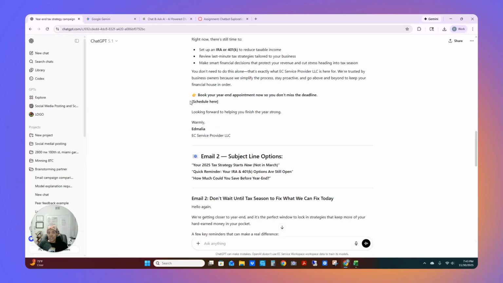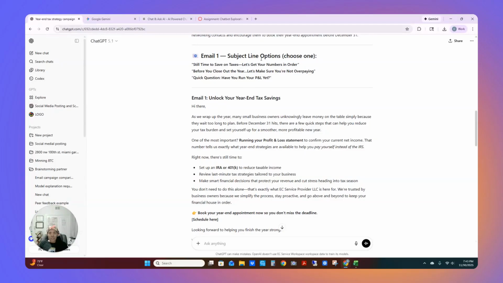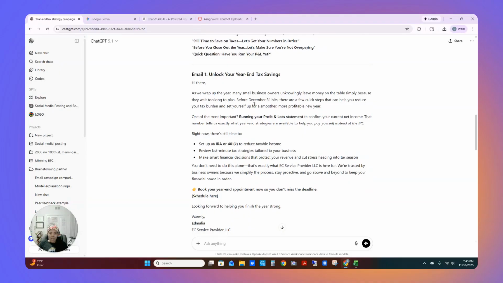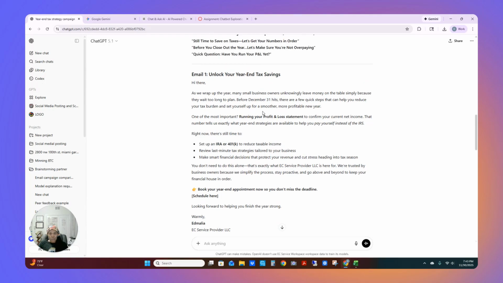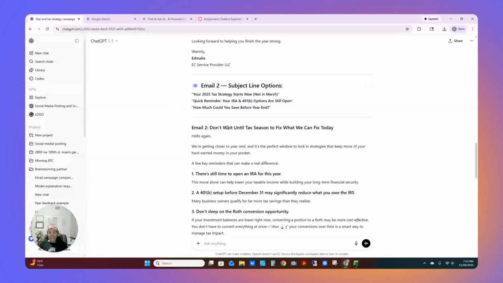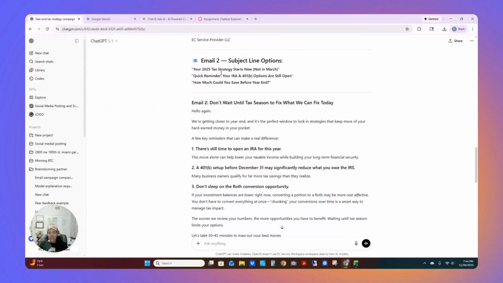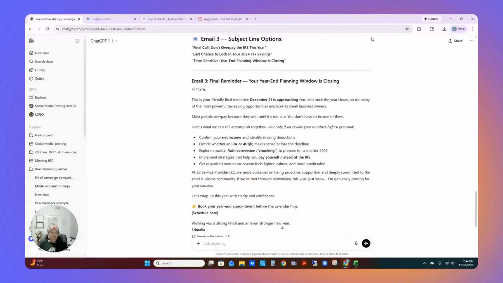Then we go to our good friend ChatGPT that knows me very well, and I really did enjoy the subject lines. It gave me 3 different subject lines per email. When comparing it to Claude, I thought that Claude did a better job with email number 1 than the other 2 models. But then I liked email number 2 and email number 3 from ChatGPT.